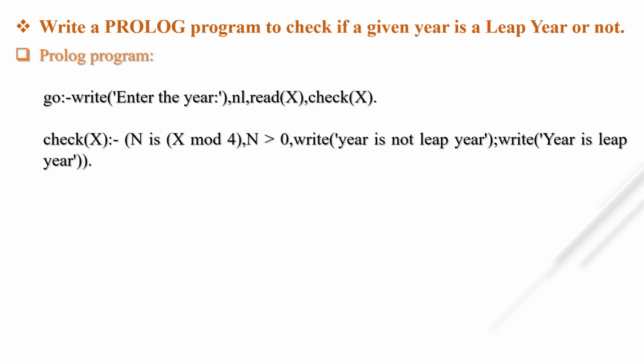So here is another example to check if a given year is a leap year or not. So how do we do the coding in Prolog? First we have to denote one atom. Here you can take any atom, A, B, C. I am taking Go. So when I hit Go, it will ask to enter the year, and it will be stored in variable X, and then the check X predicate will be called. Suppose I enter 2004, then with the parameter which is stored in X, it will go to the check predicate.